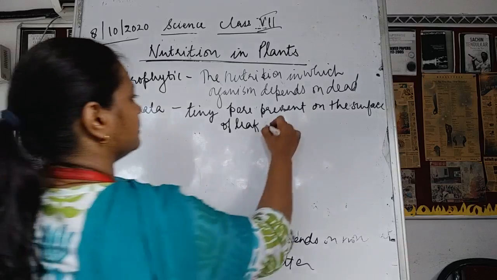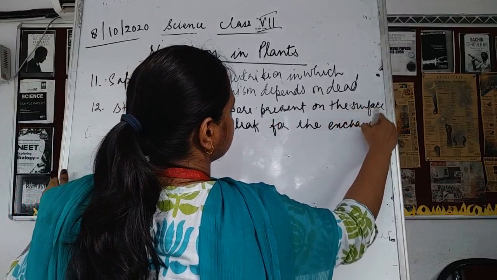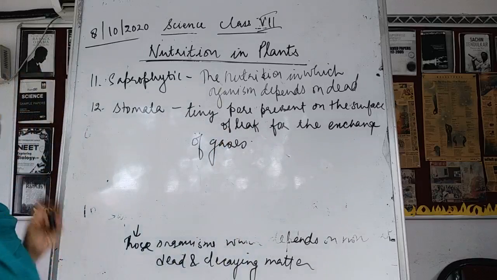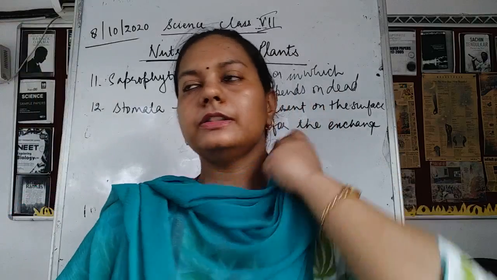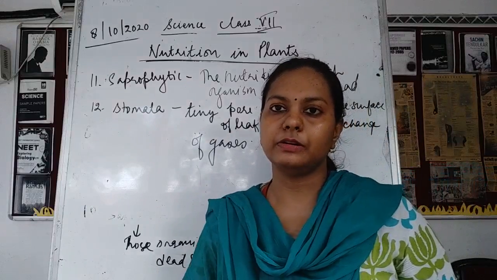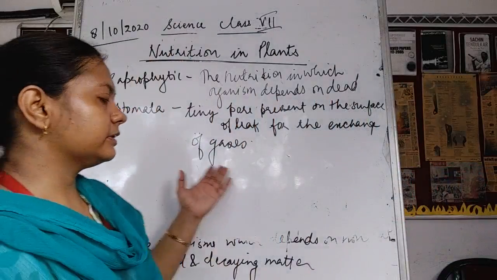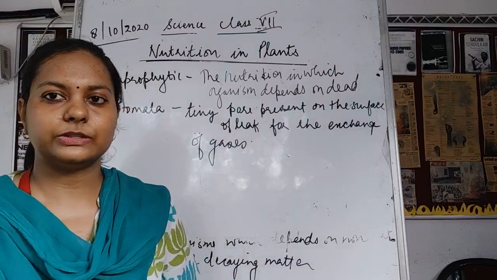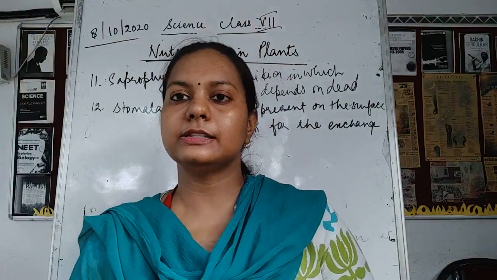Leaf, for the exchange of gases. So this is known as the stomata. Okay, so children, this was all about your chapter. This was all about the explanation regarding the chapter, and we have also studied the keywords which are present in this lesson. Keywords means these are the hard words which help you to recognize and understand this chapter properly.